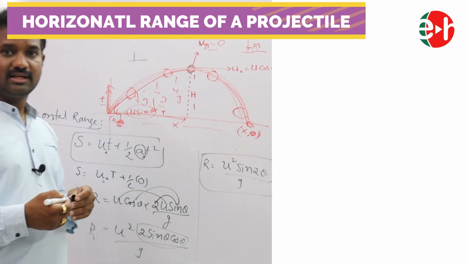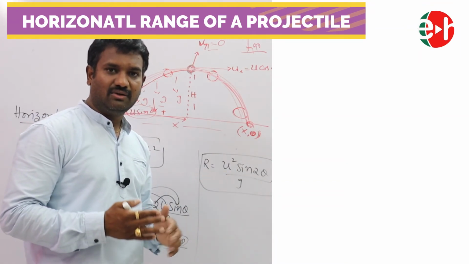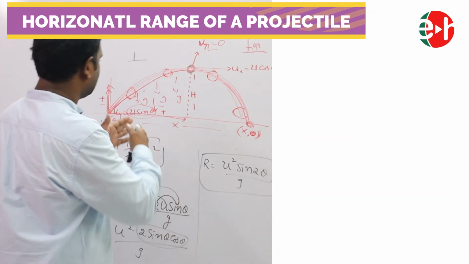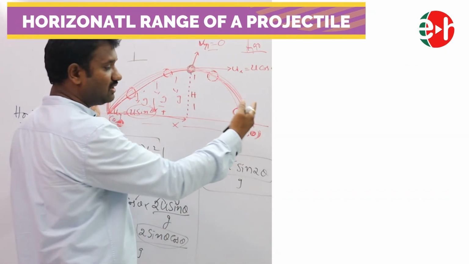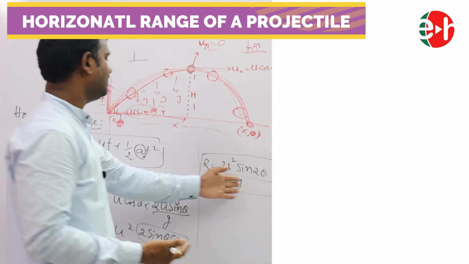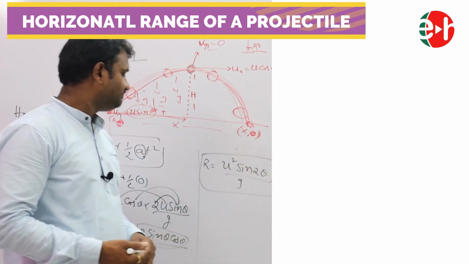Is it clear? Say with me. Horizontal range equal to how much? U square sin 2 theta by g. What is the technique I have used here? I used the technique of finding the displacement of this body during the time equal to the time of flight. In this time duration, the displacement is nothing but the horizontal range: U square sin 2 theta by g.